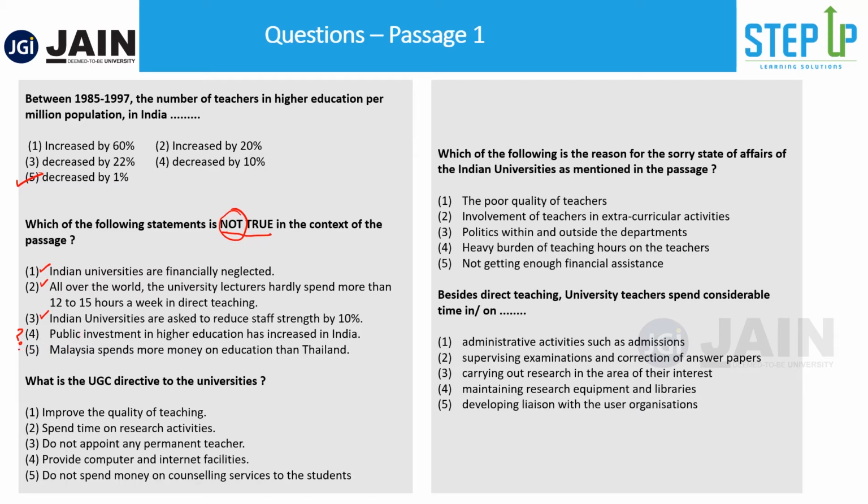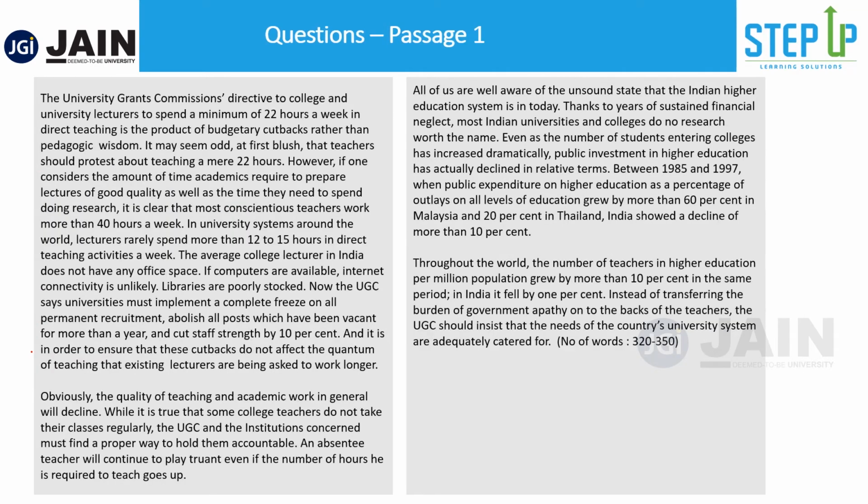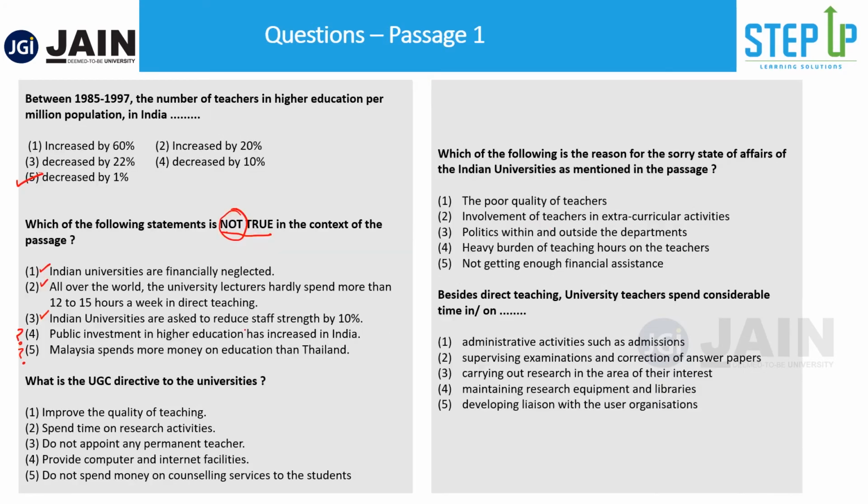Now I have 2 close options, so let's see. As per the passage, it says public investment, number of students entering college increased. Public investment in higher ed has actually declined in relative terms, right? Between 1985 and 1997, public spend on higher ed as a percentage of outlay grew by more than 60% in Malaysia and 20% in Thailand. India showed a decline. So that means the public investment in higher education has increased?